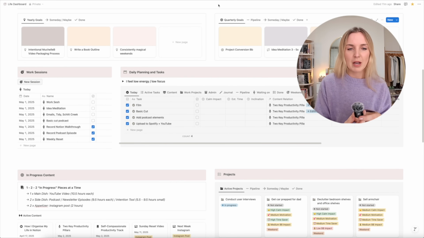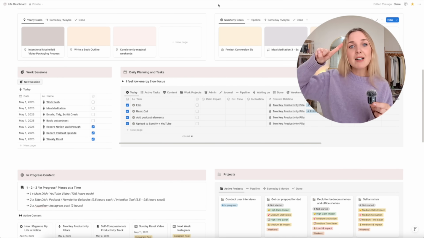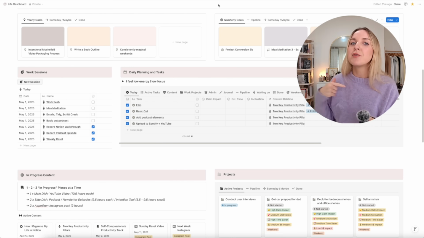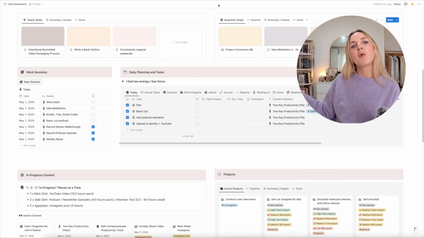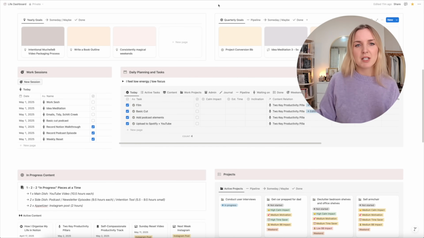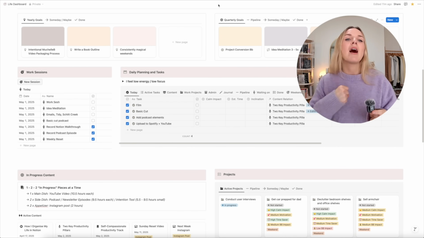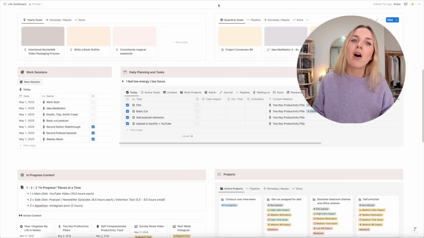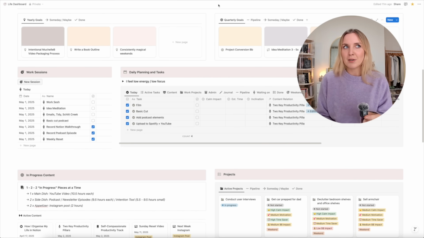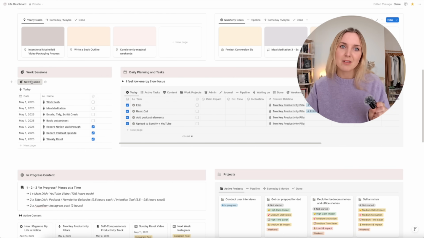People are often programmed to respond to resistance in two ways. Either it's gentle productivity avoidance. I'm gonna go on my phone. I'm gonna do something else that I know is immediately rewarding. And that just creates a cycle of avoidance. And then the other default reaction is, oh, I'm gonna push myself. I'm gonna hustle through it. But there are so many other options when it comes to resistance. And I think as part of self-compassionate productivity, you need to create a really healthy relationship with feelings of resistance. You need to not treat resistance like it's a monster, and you need to not let it dictate your life. So that's work sessions.